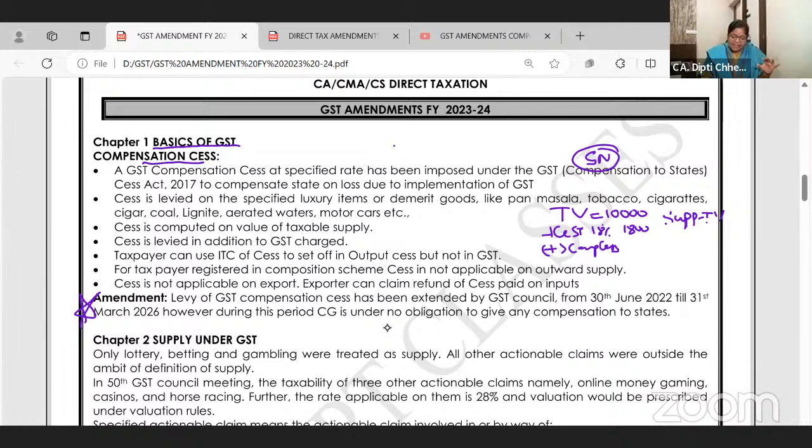So to compensate that, they said okay, for a few years on the demerit goods which are not very good for health and all, on that we will put GST compensation cess. They said after a few years we will not collect. But this year's amendment is that GST compensation cess will still be collected. That's what the council has decided till March 2026.